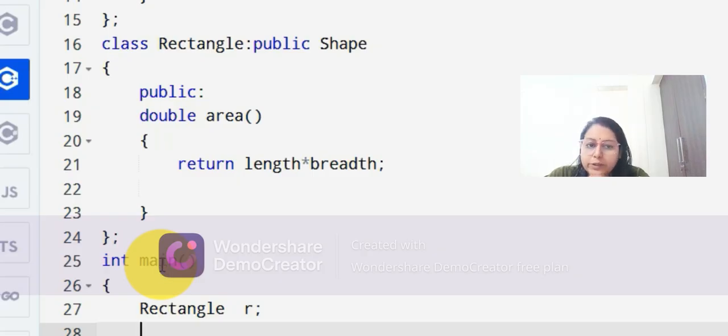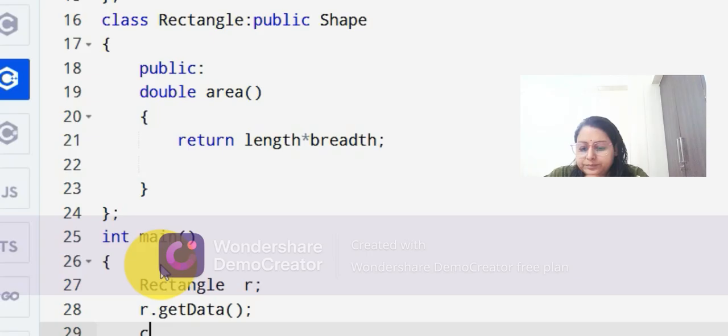So first of all, we are going to call the function from the parent class, that is R, and the dot operator will be used, get data function, because it will be called, so the user will be able to give the input inside the computer, length and breadth, to be calculated upon afterwards.